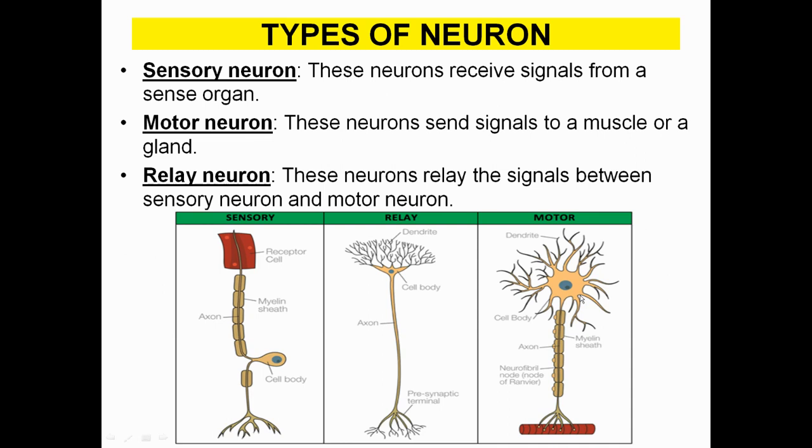Now we come to the motor neuron. You can see a lot of dendritic structure in this, and here you can easily recognize that it sends signals to the muscle or any of the glands.